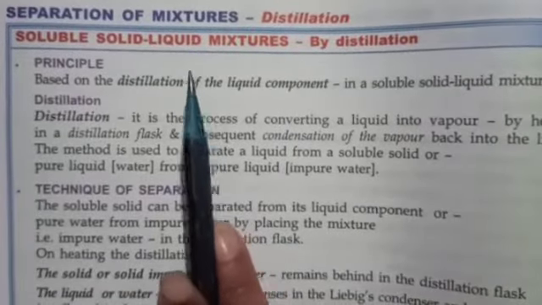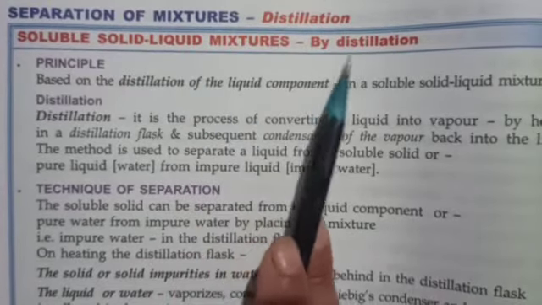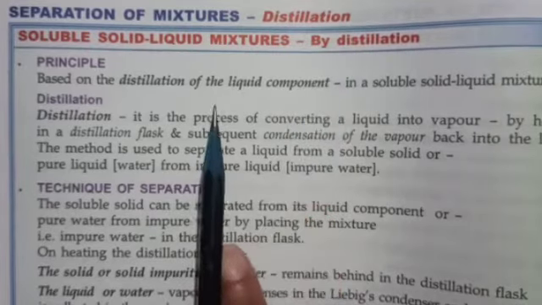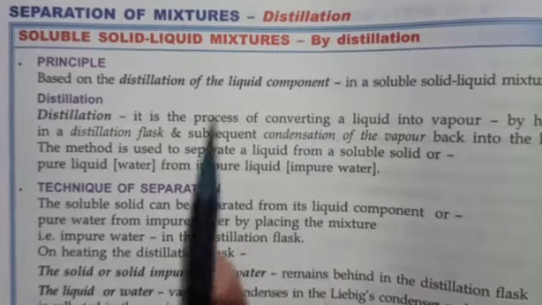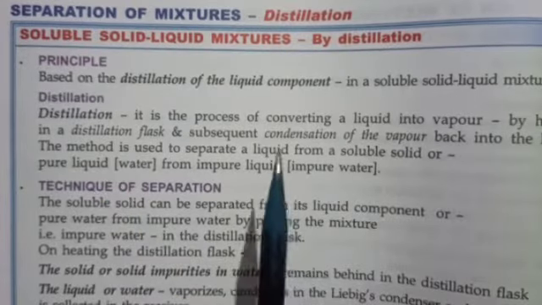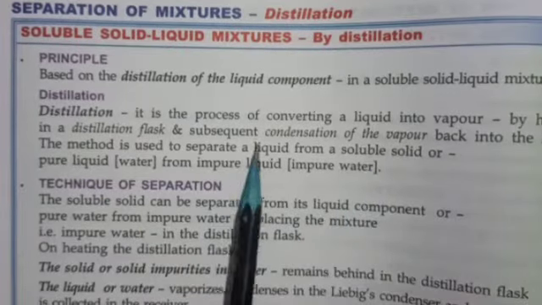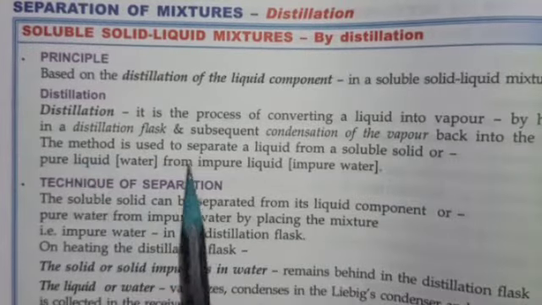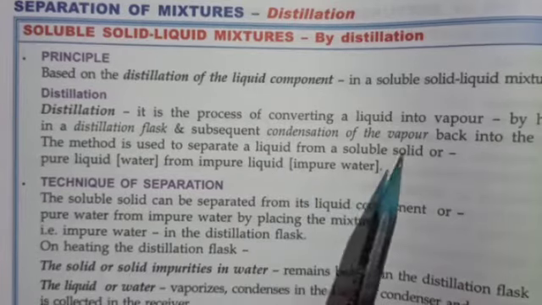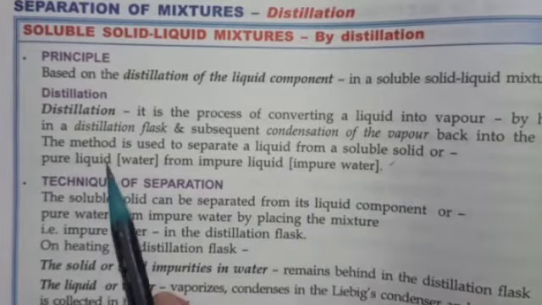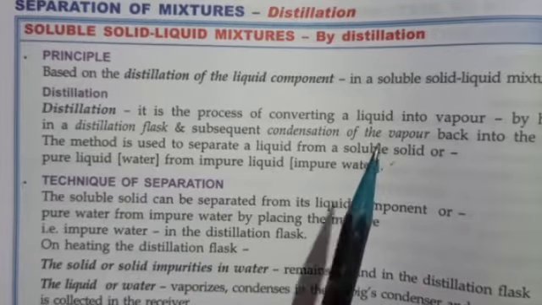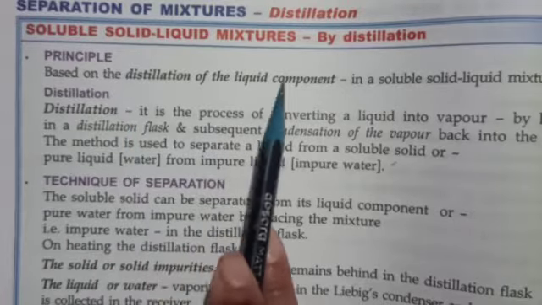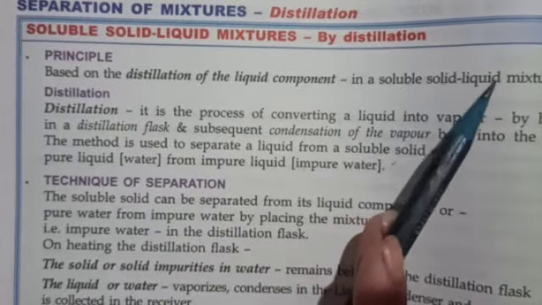The next method is to separate solid-liquid mixtures by distillation. Now what is distillation? Distillation is the process of converting a liquid into vapor by heating in a distillation flask, or distillation assembly, and subsequent condensation of the vapor back into the liquid. This method is used to separate a liquid from a soluble solid, or pure liquid from impure liquid, pure water from impure water. The principle is based on the distillation of the liquid component in a soluble solid-liquid mixture.